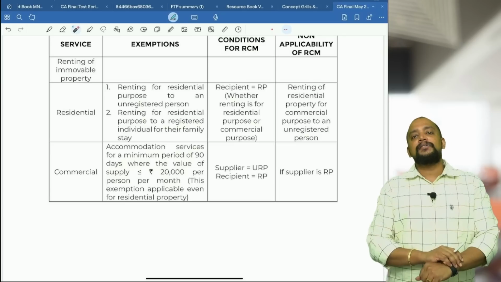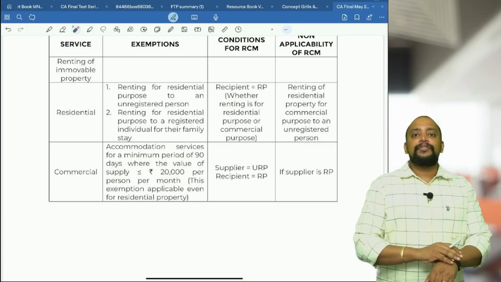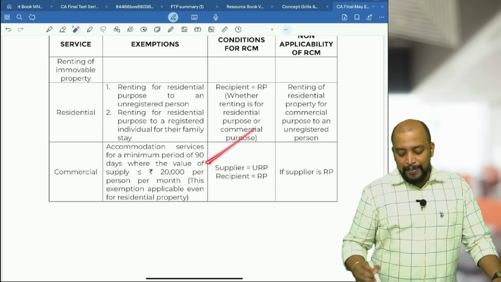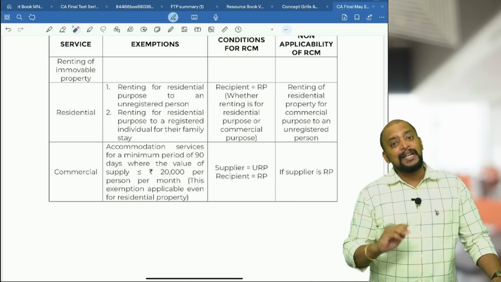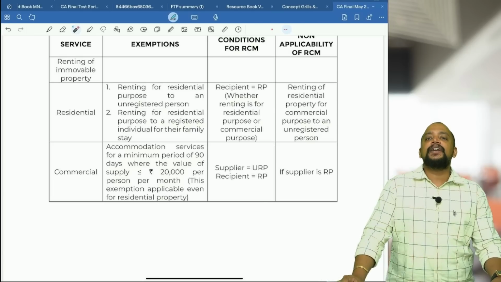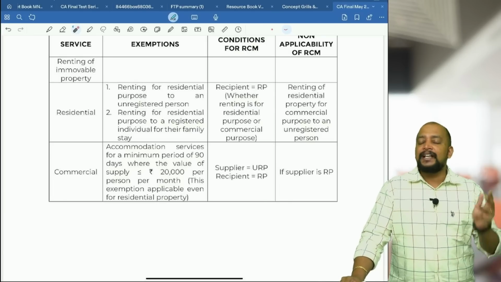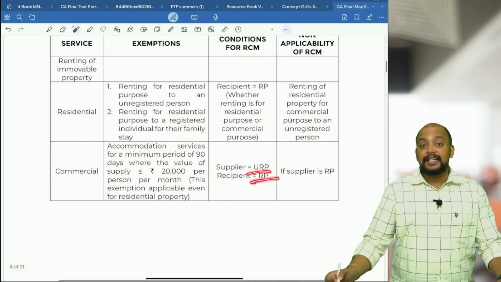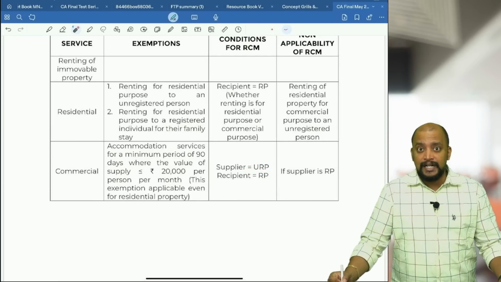So this also they have latest added, that is for commercial property, two conditions should be satisfied. Condition number one, supplier should be unregistered and the recipient should be registered. These two conditions should always be satisfied. Okay, then only it will come under RCM. What if the supplier is registered? Definitely it will not come under RCM. Supplier should be unregistered and the recipient should be registered. Then only it is RCM.